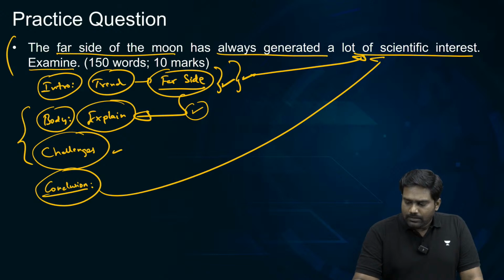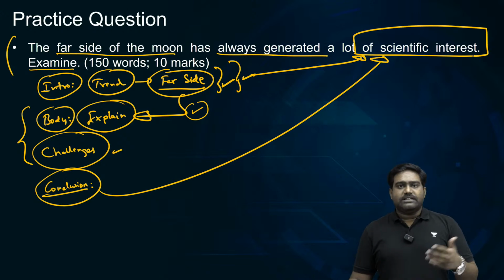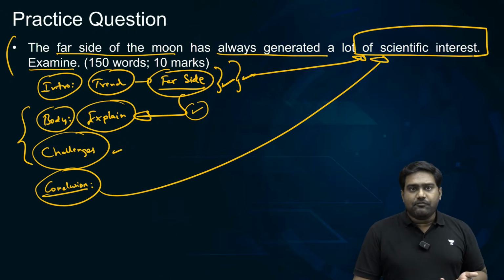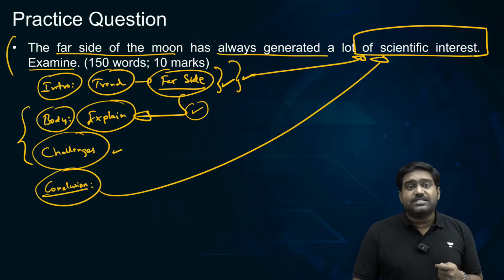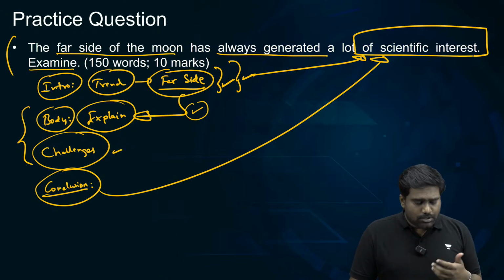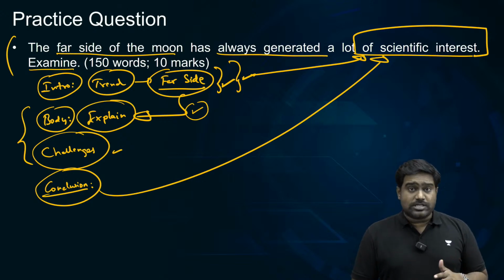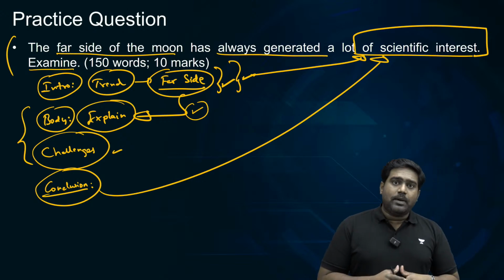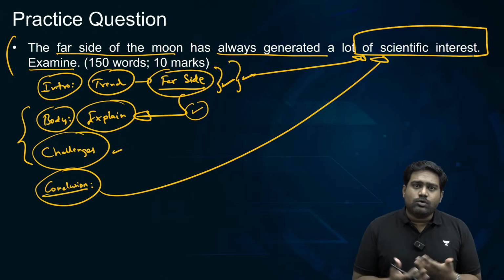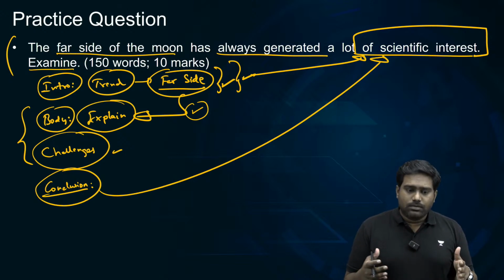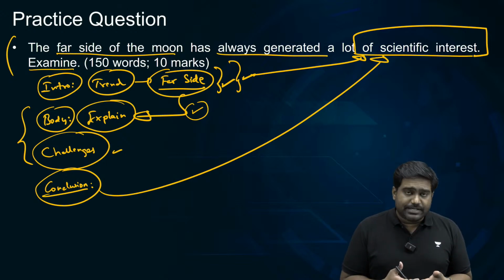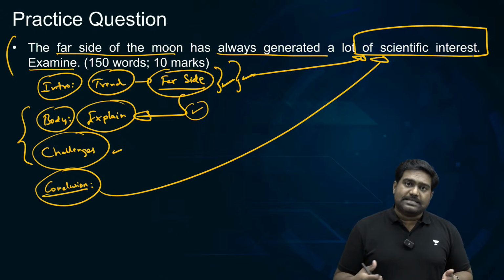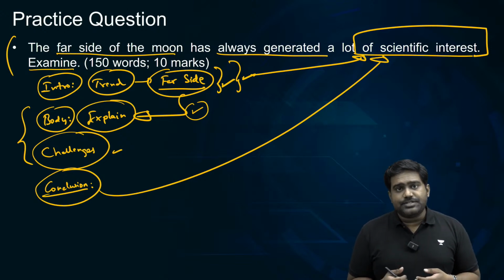You can point out that scientific curiosity is always great, right? That is what takes humanity forward. But you can provide a caution. This should never turn into a new space race. It should not turn into another geopolitical contest between the global powers. It looks like we are heading towards that. So you can provide a caution over here, urging the countries to collaborate and work with each other. Right now, if you look at the lunar program of China and the US, it looks as if they are in a new space race. And India has made its choice by signing the Artemis Accords with the US.